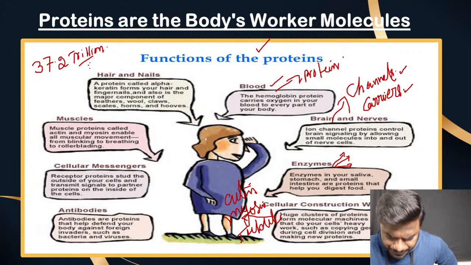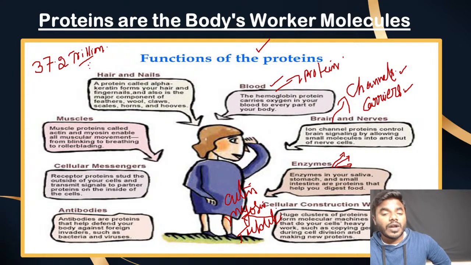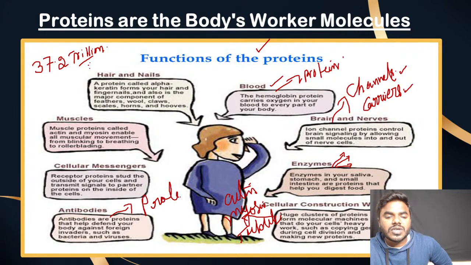They are extremely required for cell division, but the point is they are all proteinaceous in nature. And let's take the example of antibodies. What are antibodies, friends? Antibodies are also undoubtedly protein in nature.